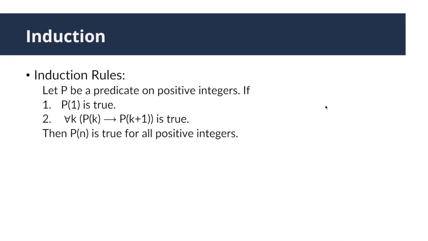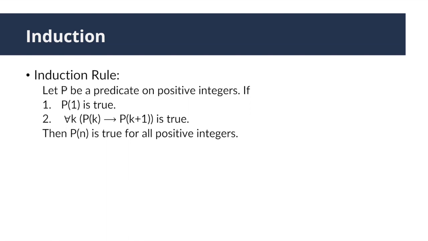Here are the induction rules that we'll use to prove the property of objects that are in order or can be indexed. The rule says, let P be a predicate on positive integers. If 1, P1 is true. 2, for any k, Pk implies Pk plus 1 is true. Then Pn is true for all positive integers. Note that here 1 really means the first element that has this property P.